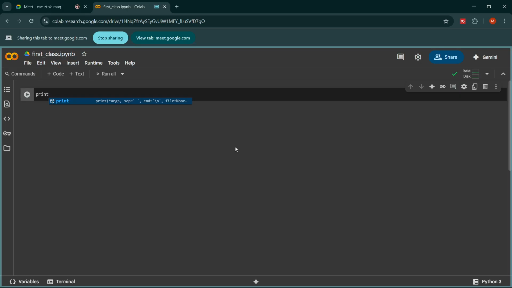I have written print with these two round brackets, right? Now understand one thing, whatever I am going to write here will be printed on the console at the bottom of the cell, right? But we have to make sure of one thing. If we are writing any sentence, we have to enclose it in either single quotes or double quotes, right? So I can use single quote like this, or I can also use double quote like this. Whichever I select, I have to write it twice, right? So this is double quote.